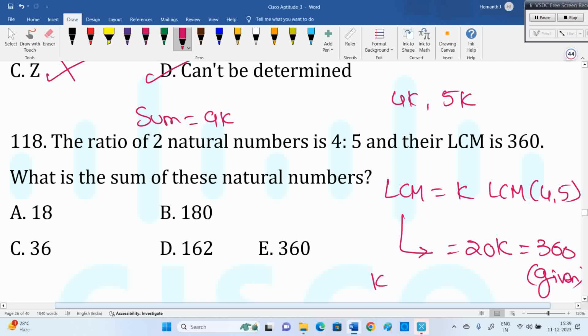Nothing, okay, skipping is there. So you need to work on that. K value 18, so 162. All options are divisible by 9 only. So no other go, we need to calculate k. Done. So go for the next.